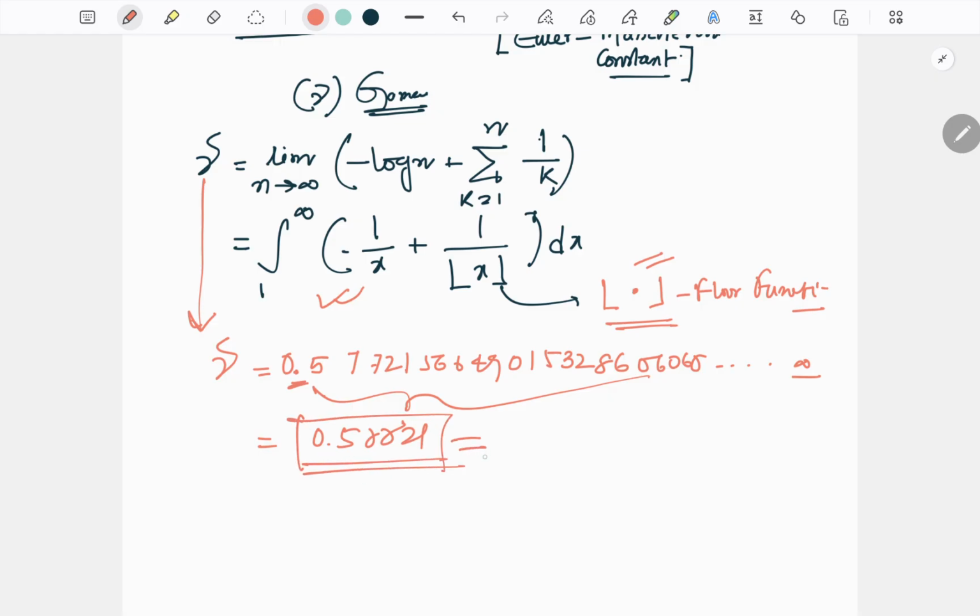So this is the constant, which is similar to e. I mean, e is also a kind of non-terminating decimal number. The Euler constant is that kind of number. e and pi are also non-terminating decimals. So there are some constants that are non-terminating decimals, and the gamma, the Euler constant, is also one of them.